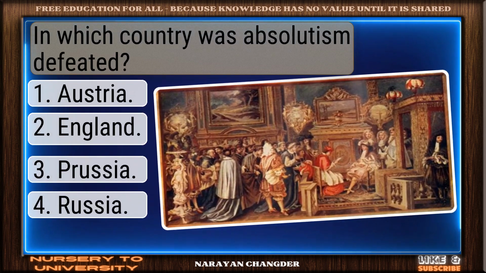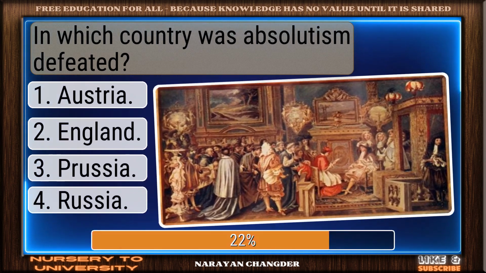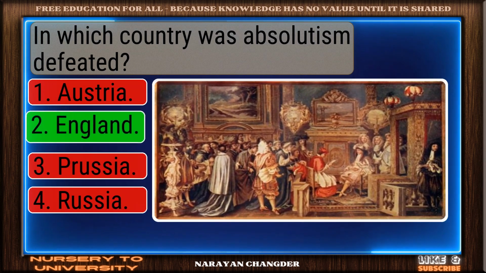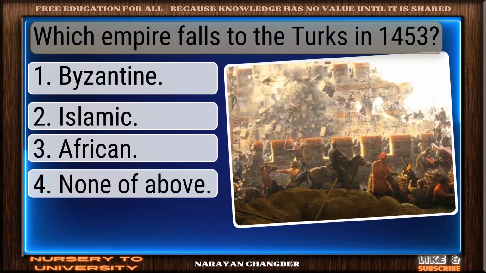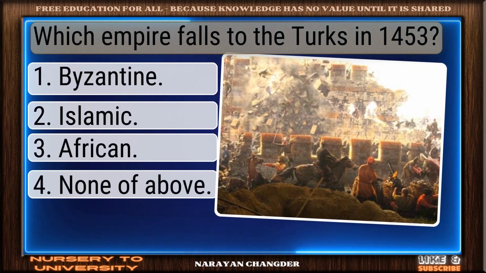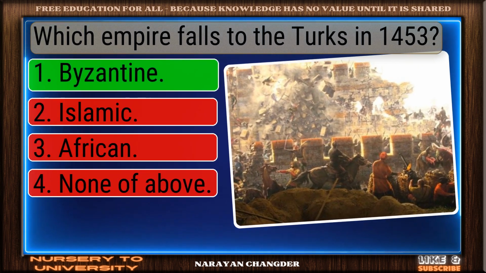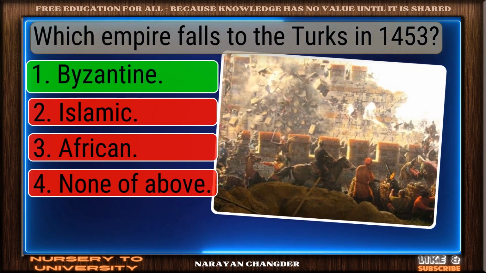In which country was absolutism defeated? Smart move. England is an accurate answer. Which empire falls to the Turks in 1453? Good job. Your answer Byzantine works well here.